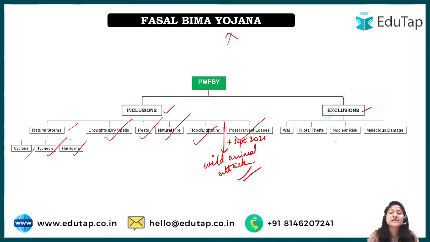And next are the exclusions, what is not included. In case of war, if crop damage occurs, this insurance will not cover it. Next are riots and thefts: in case somebody commits theft in the field, or there are riots between two communities, or two people, or two families, and due to that the crop has been destroyed, this will not cover that. In case of nuclear risk and malicious damage, meaning someone has done it intentionally, in that case also this will not be covered.